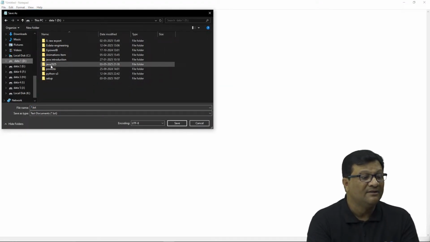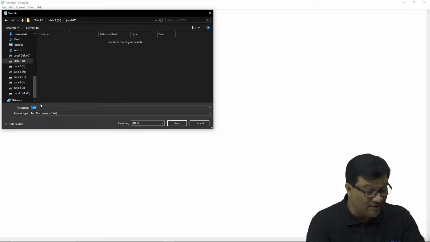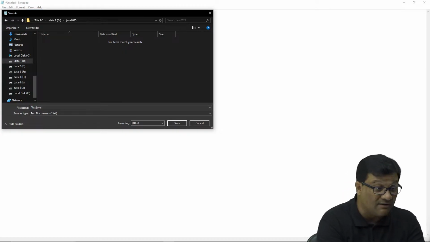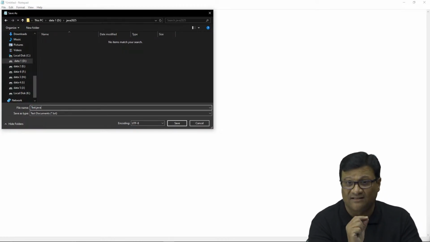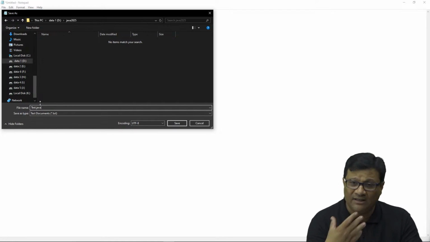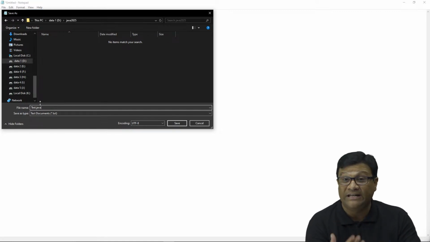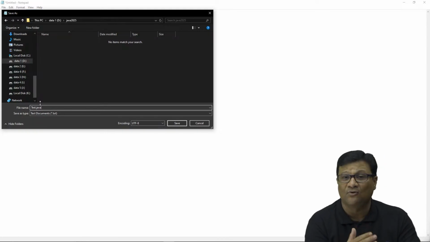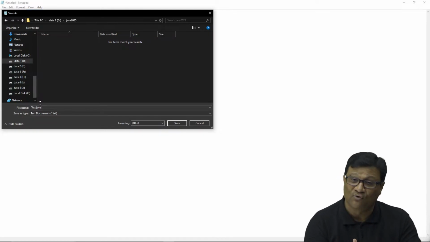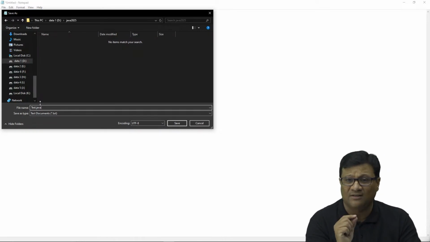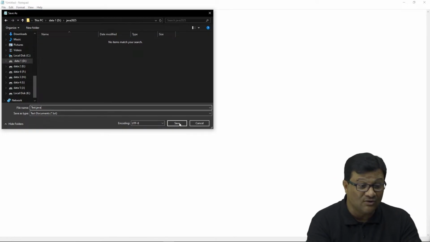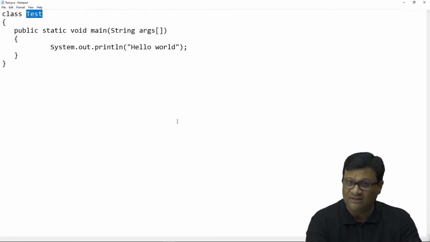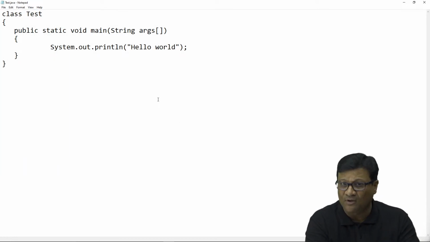D drive, Java 2025, and simply you can write test.java. Don't forget to add the extension .java. Otherwise, by default it considers the extension .txt, because the default extension of Notepad is .txt, but for Java source code we compulsorily need to put the .java extension, right? So test.java. This program is now saved.